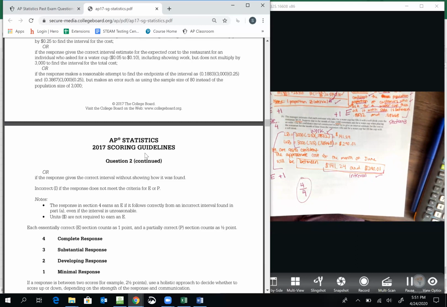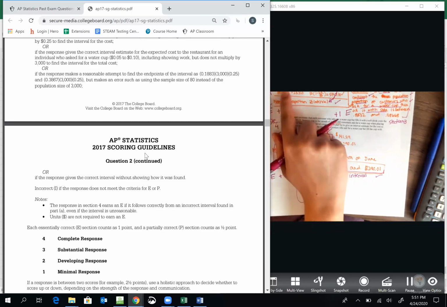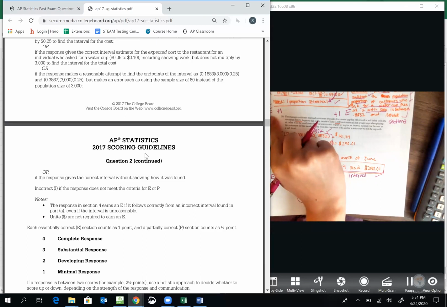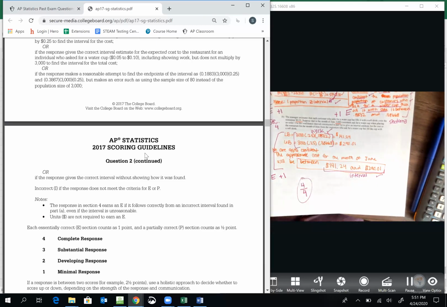They look at it holistically. So for example, if I had taken off here because I didn't put sampling distribution, I would have given myself partially correct. Holistically, I would have looked at that and said, she knows what she's doing. She didn't say the population is normal. She just didn't make it clear the sampling distribution is normal. I'm going to give her a 4 out of 4.